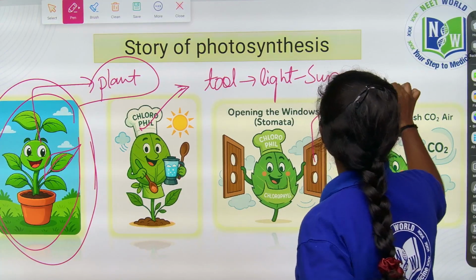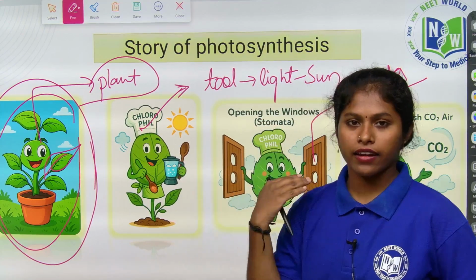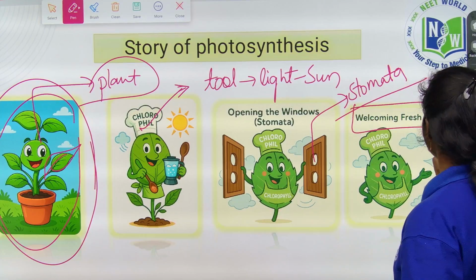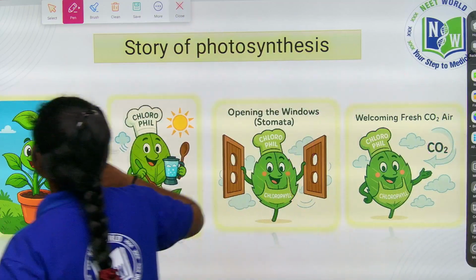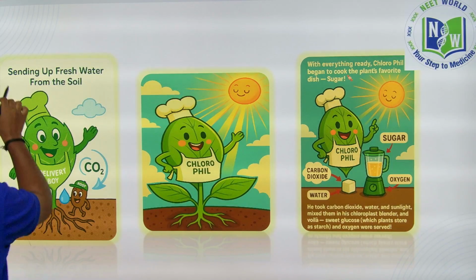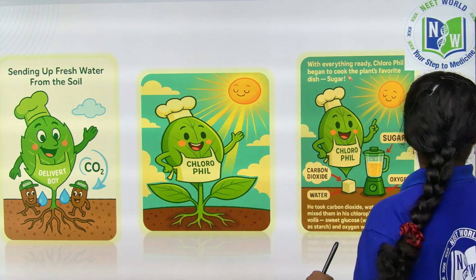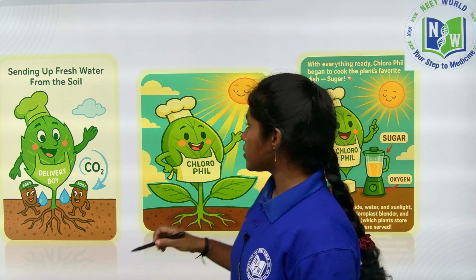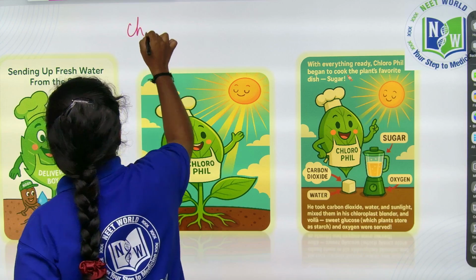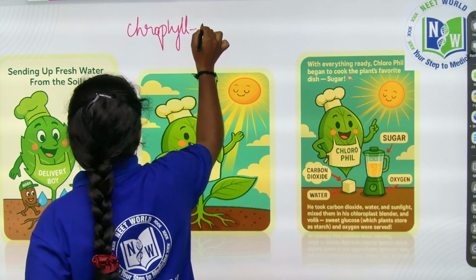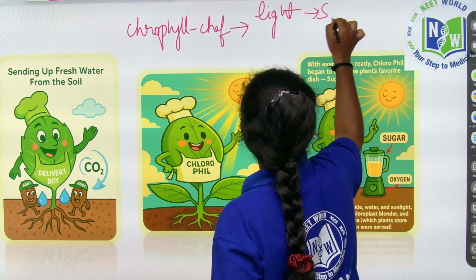Through the stomata, there is a space for the air to come, so he is welcoming the fresh air of carbon dioxide. He requires light and air also. To prepare the food, the chlorophyll chef needs the light tool which is coming from the sun, right?